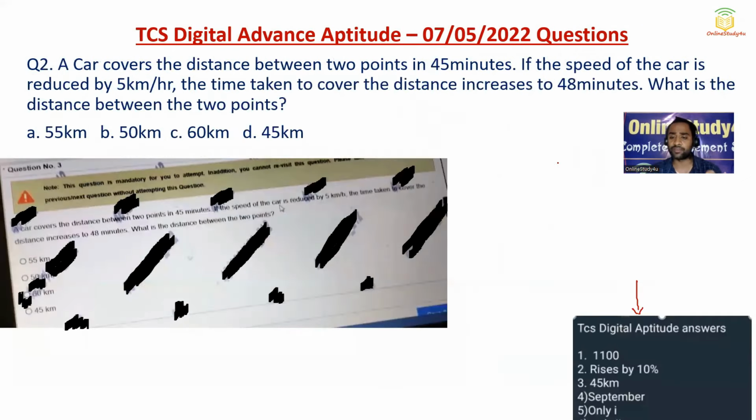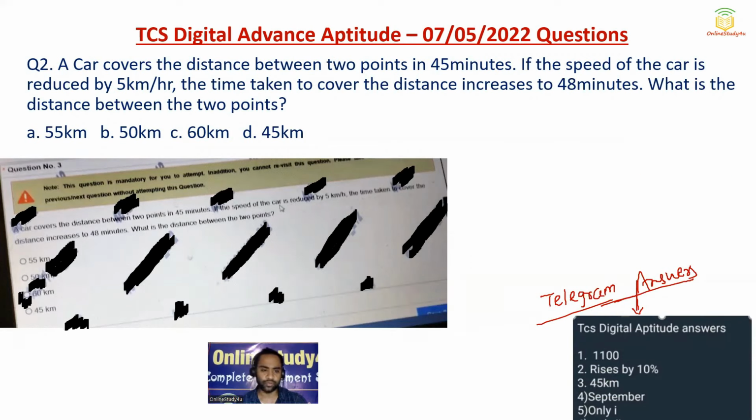That is the reason I always say you should not depend upon the Telegram group answers. Even though you will be paying, they will be simply sending the answers, nobody will be solving the questions. So these are the Telegram answers. I don't know the Telegram group names, so these are the screenshots, and you must be able to see that. Now question number two.